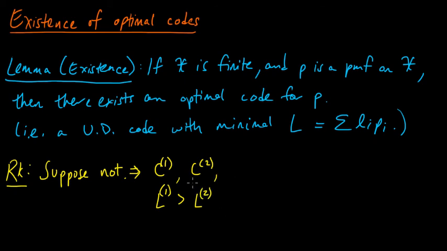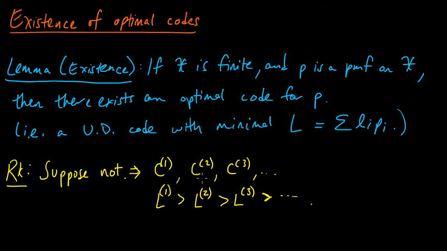Then likewise, given C2, there's some C3 that's even better than that, and for C3, there's another one that's better. So we get this infinite sequence of codes with strictly decreasing expected code word lengths.